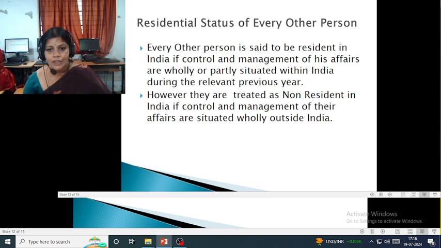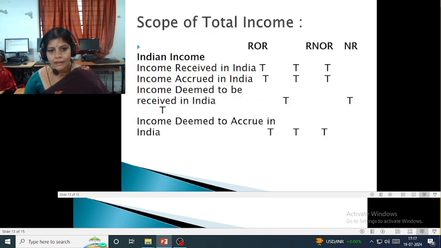Next, the residential status of any other person. Every other person is said to be resident in India if control and management of his affairs is fully or partly situated within India during the relevant previous year. However, they are treated as non-resident in India if control and management of their affairs is situated fully outside India.